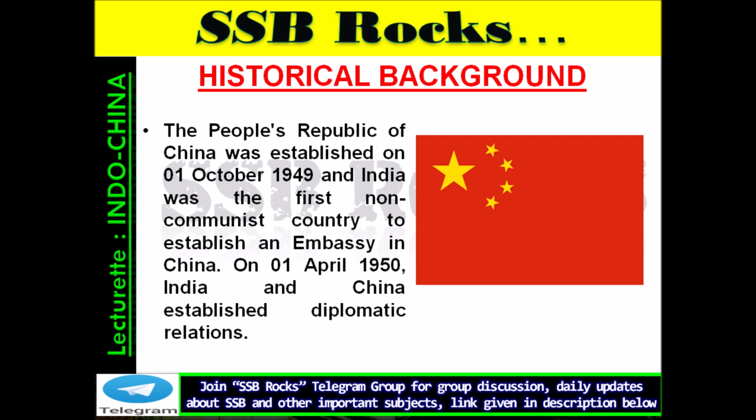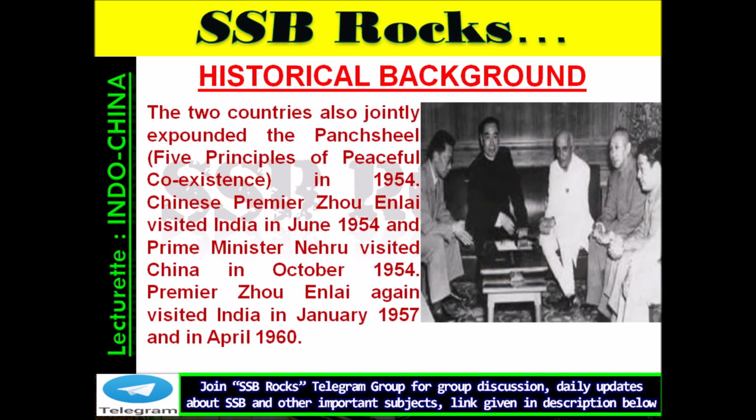On the 1st of April 1950, India and China established diplomatic relations. The two countries also jointly expounded the Panchsheel, 5 Principles of Peaceful Coexistence, in 1954. Chinese Premier Zhou Enlai visited India in June 1954 and Prime Minister Nehru visited China in October 1954. Premier Zhou Enlai again visited India in January 1957 and in April 1960.